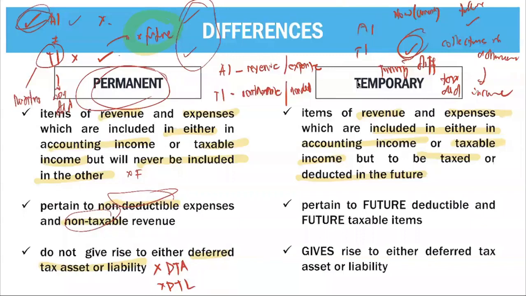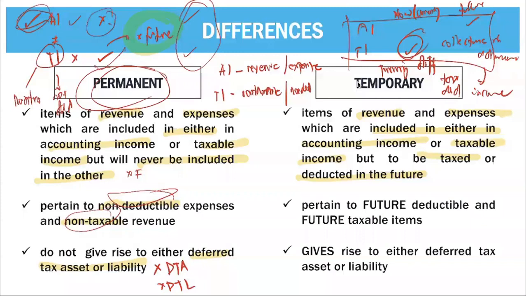However, in your permanent difference, as you can see, it can be included in one, but not on the other. Not included in one, but included on the other. That happens in permanent. In temporary, it can be included now in one, but it will be included or not included in the future. So there will only be a timing difference here in your temporary difference. So permanent difference, no timing difference.